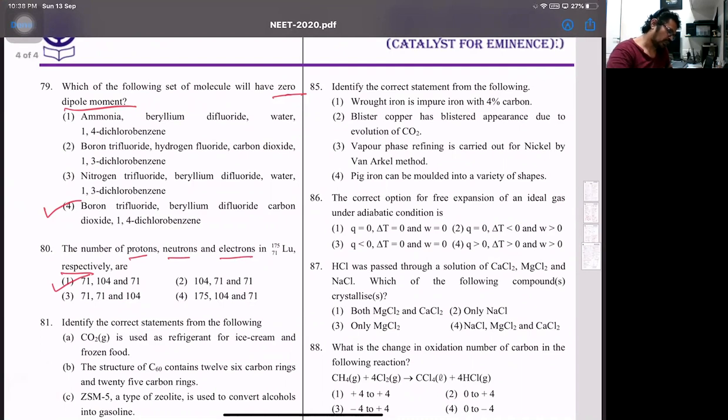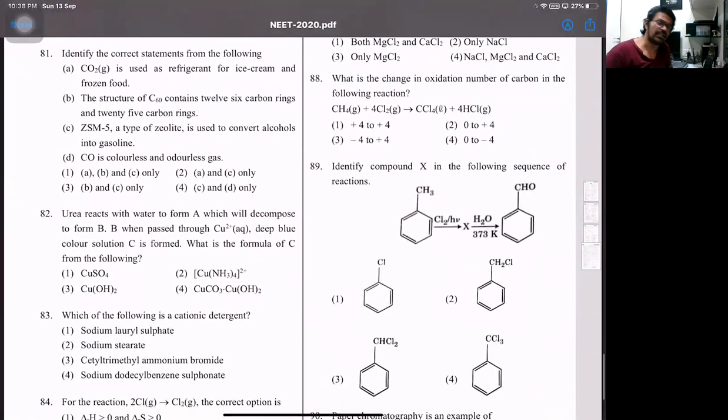Then coming to 81. All right, look at that, 81, what it says. Identify the correct statement. So there was a lot of theoretical part asked in today's paper. It says CO2 gas is a good refrigerant. That's a false statement. Why? We all know dry ice, solid carbon dioxide is a good refrigerant, not carbon dioxide gas. So it's false. Second, carbon 60 contains 12 6-membered and 25 membered. This is also false. If anybody's read the line properly for fullerenes, it's the opposite. Okay, it's going to have over there nothing but 20 6-membered and 12 5-membered.